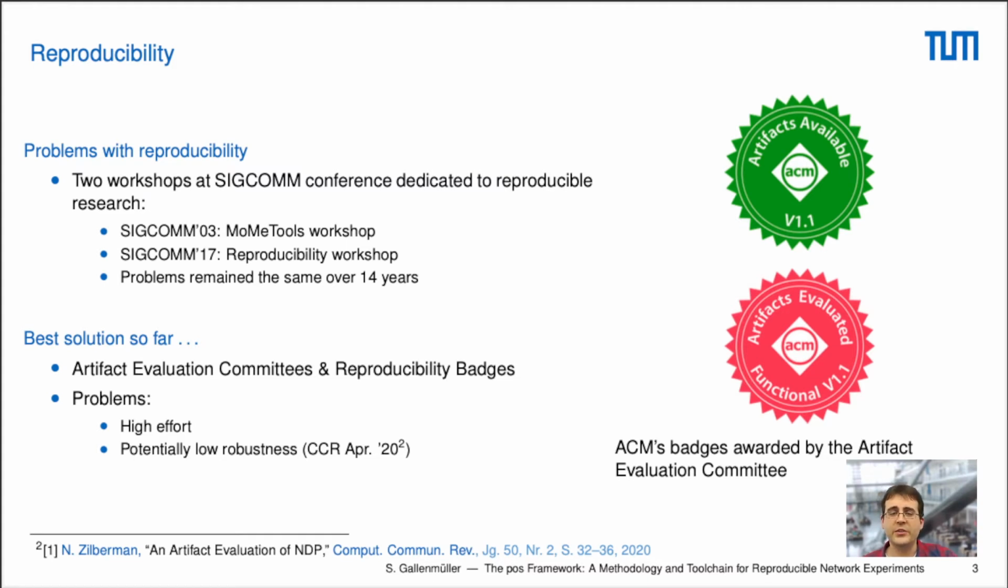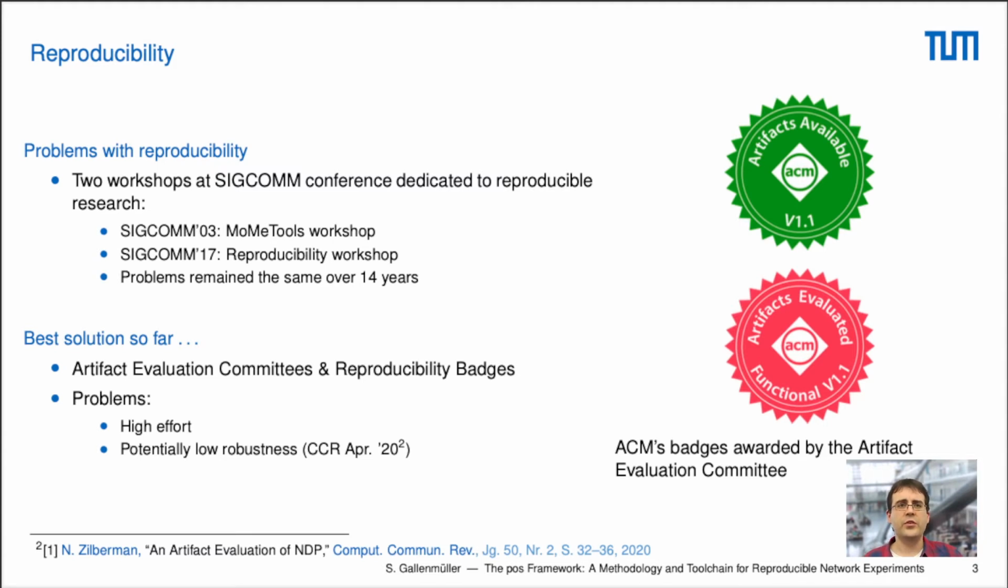So the badging system is still the best we have, but even this very good system has its issues. One of them being that not every conference can afford the manpower to actually award these badges. You need quite a lot of people to actually perform these experiments and award these badges. And on the other hand, even if papers have these badges, the results can still suffer from low robustness, meaning that for a little change of the input data, there might be vastly different outcomes.